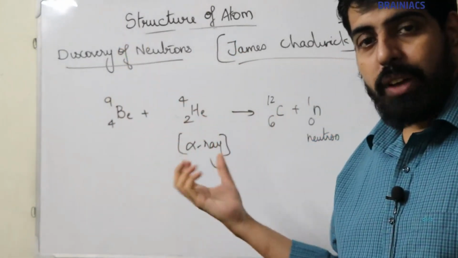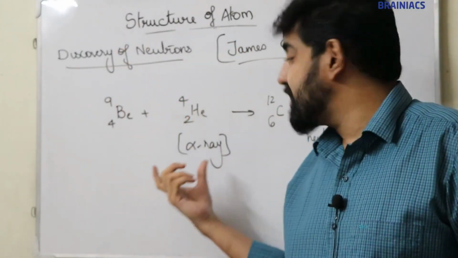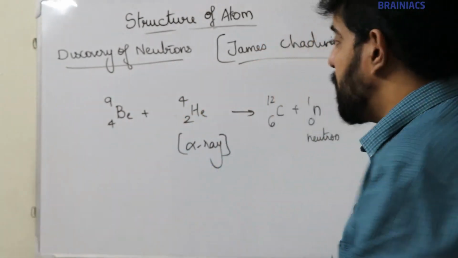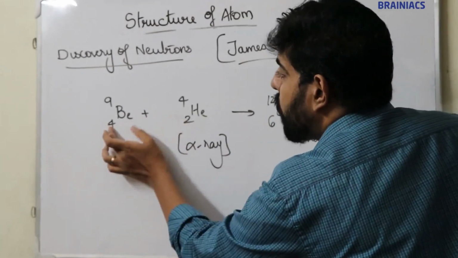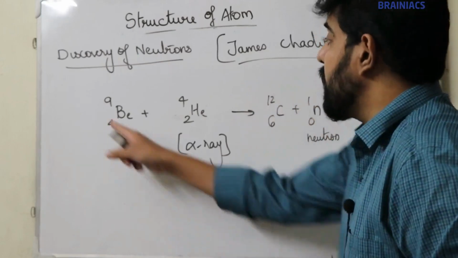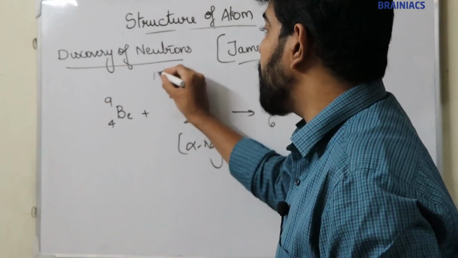Now, the mass of an alpha ray is similar to that of a helium nucleus, so instead of alpha ray, you can write helium nucleus. When this helium nucleus collides with beryllium, 4 plus 2, you will get 6. 6 is carbon, 6 carbon 12. Actually, 9 plus 4 is 13.